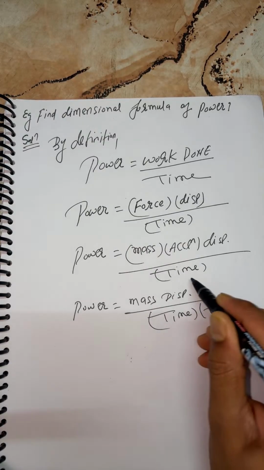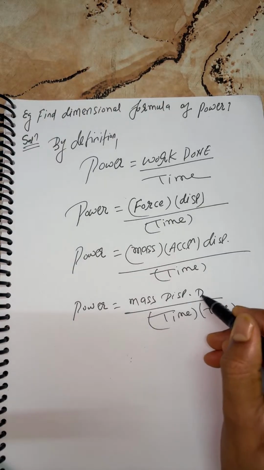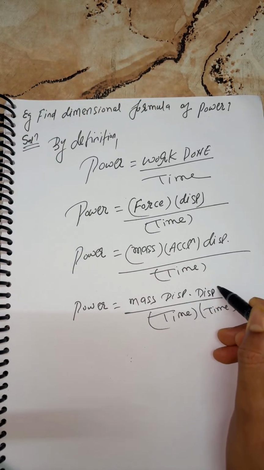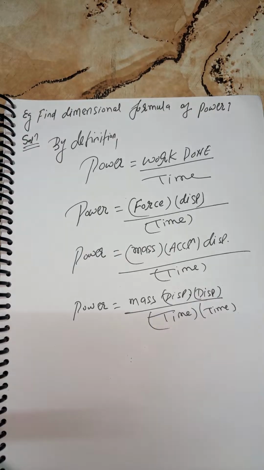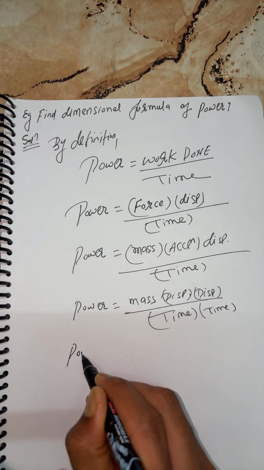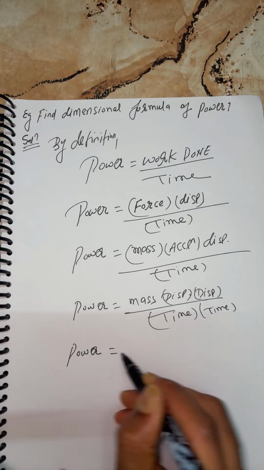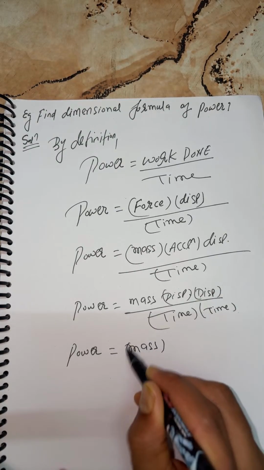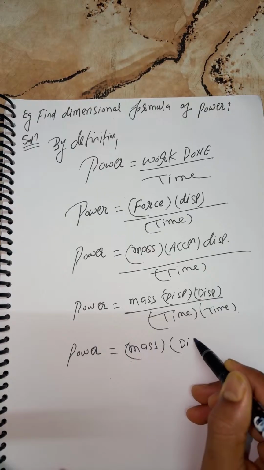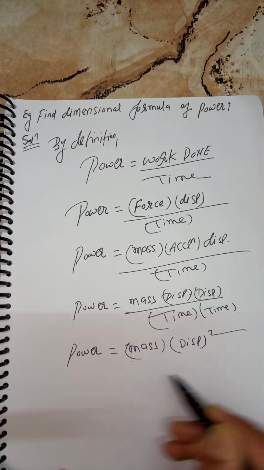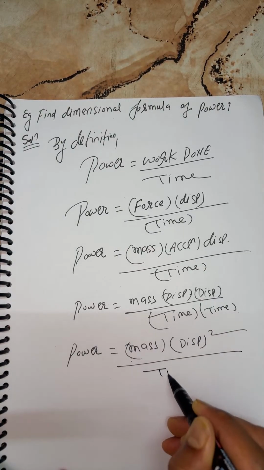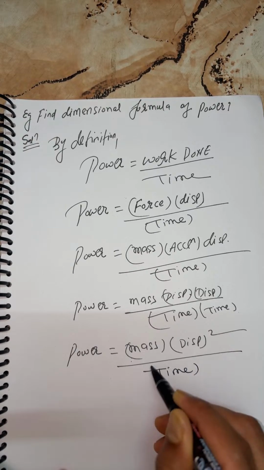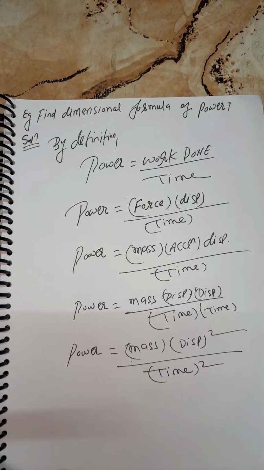We have one time already previously, so you need to write displacement one more time. So power is equal to mass, displacement whole square, upon time square.